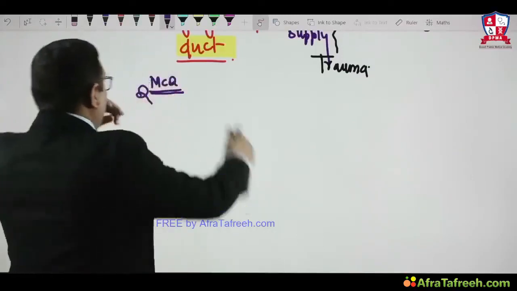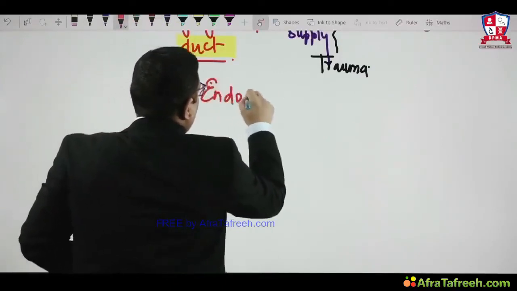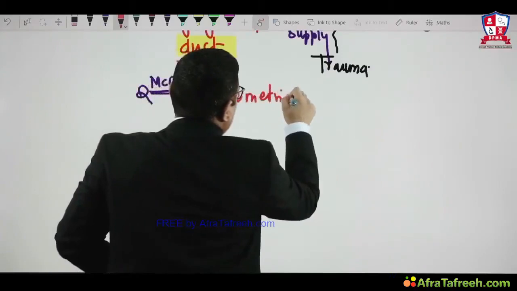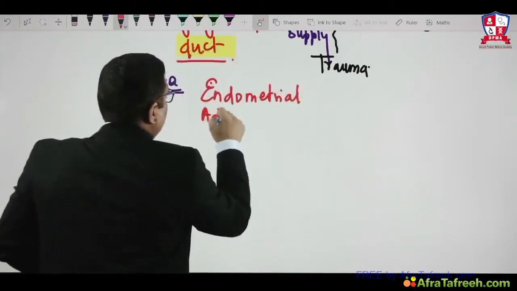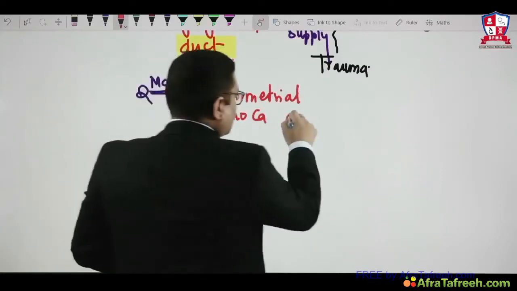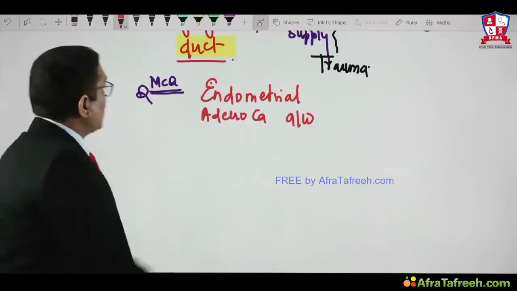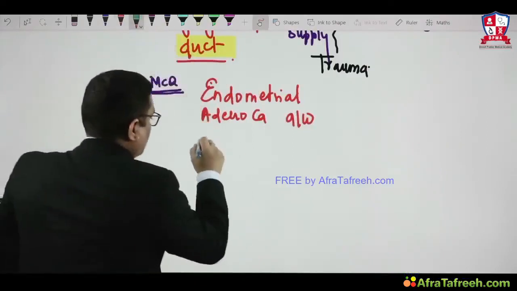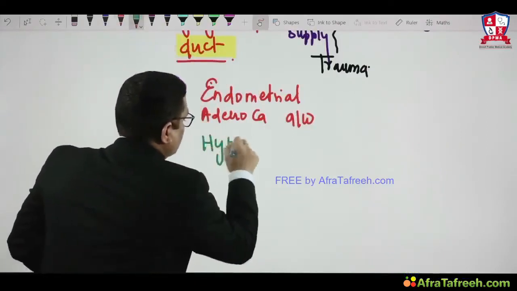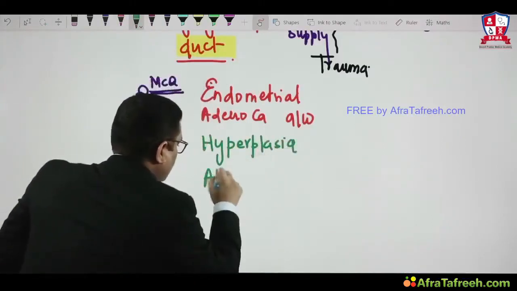For example, the question was very simple: endometrial adenocarcinoma is associated with, this was the question in the All India exam, right? Option number 1 was hyperplasia. Option number 2 was atrophy.